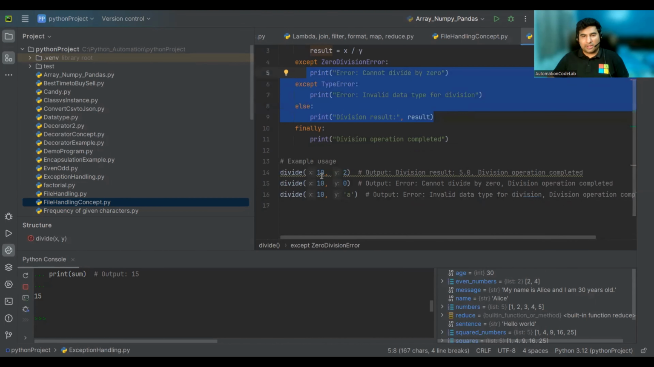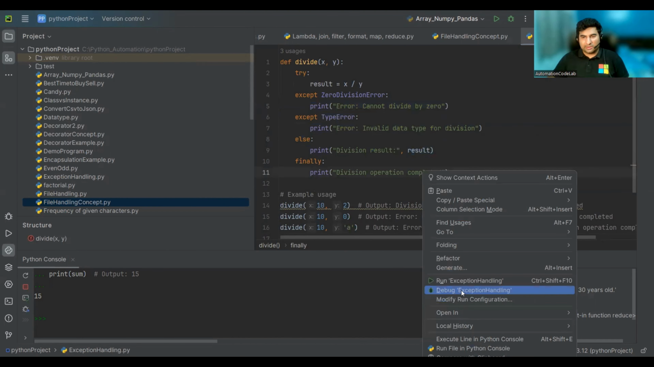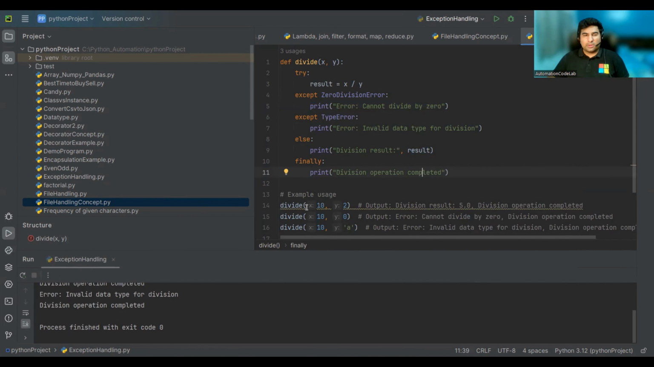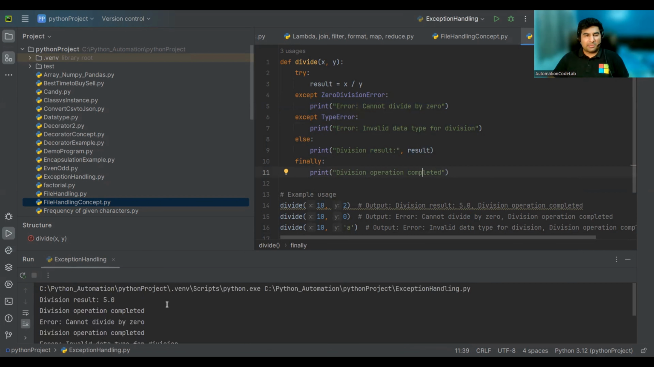For example, in my first code, I'll just run this code to show you. Let's see if I give 10 and 2. 10 by 2 is going to give me this. I do not get any exceptions. Why? Because it is not divisible by 0, and it's not a type error either. It will go ahead and print the value. So it goes into the else block, where the result was calculated as 10 by 2, and we are printing it in the else.